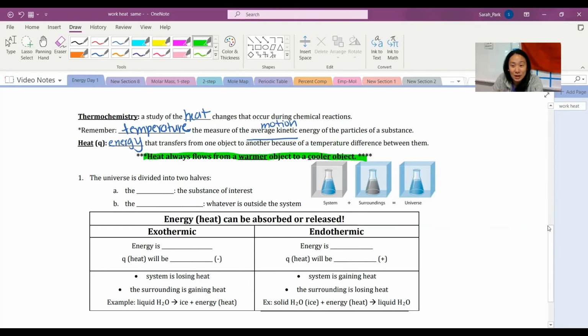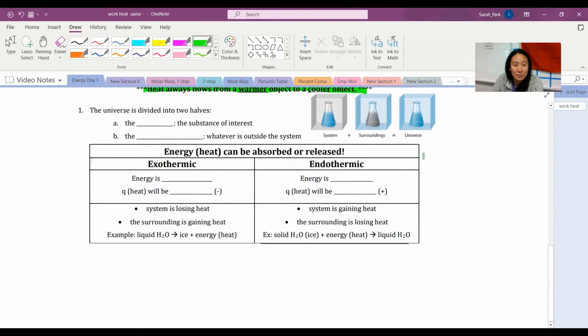Now, some of the stuff we're going to talk about in the next video, but the 2 vocabulary words I really want to focus on is right here.